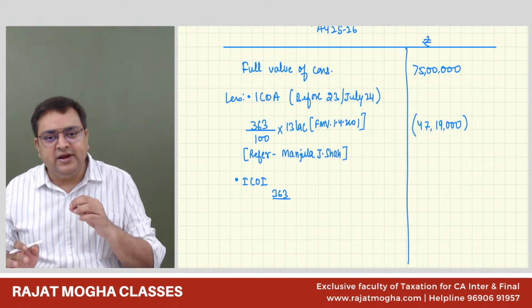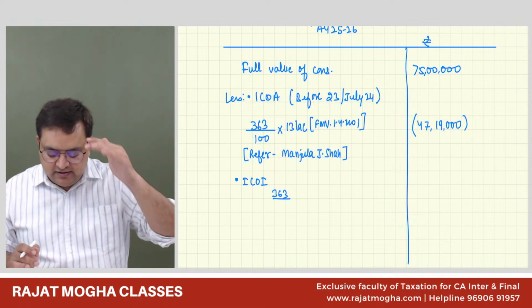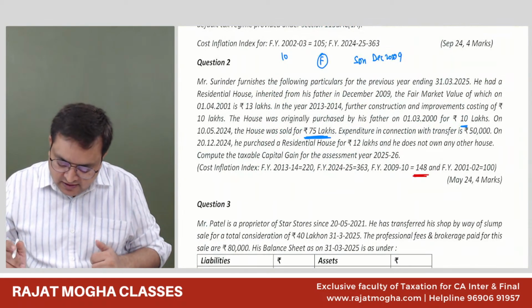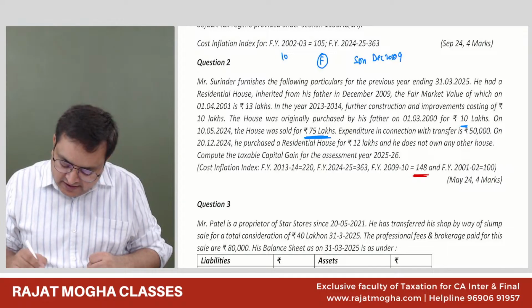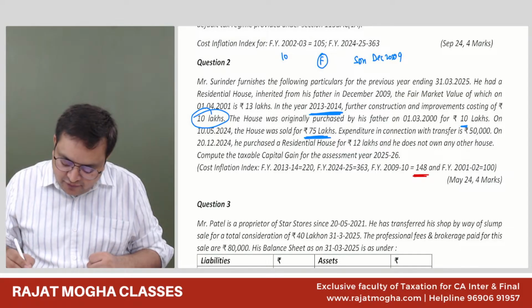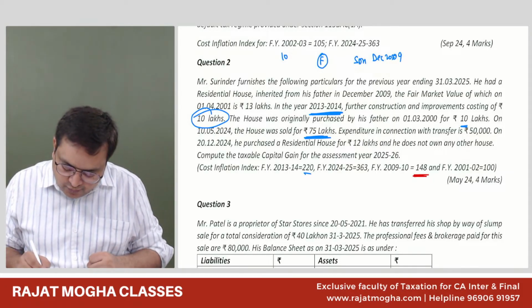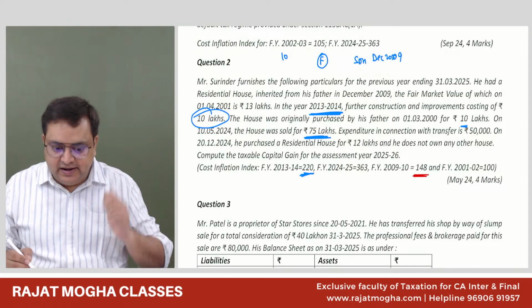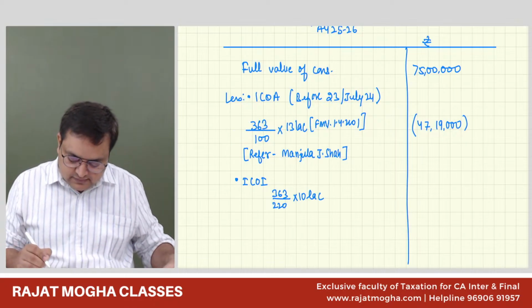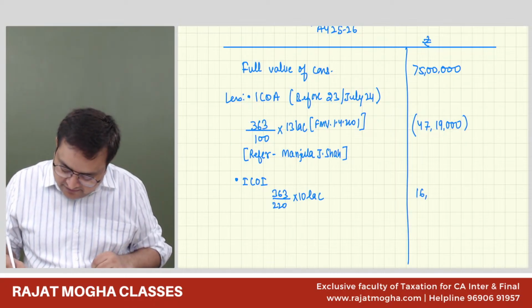We have done an improvement in 2013-14 of rupees 10 lakh. 2013-14 CII was 220. So 220 and 10 lakh: 16 lakh 50,000. Yes, sir. Very good.